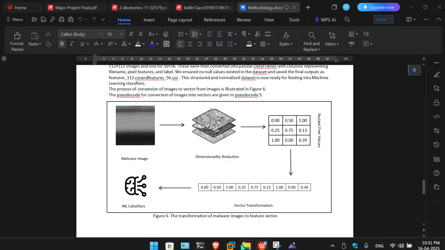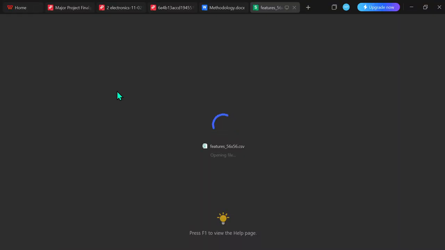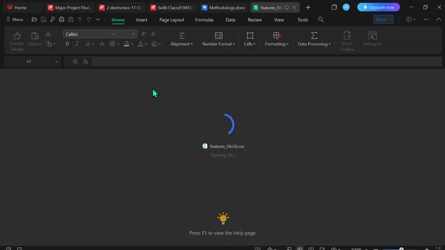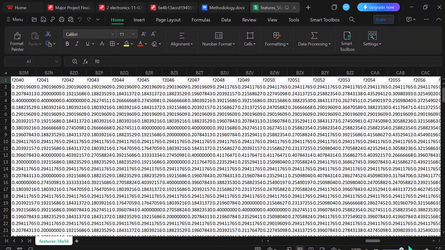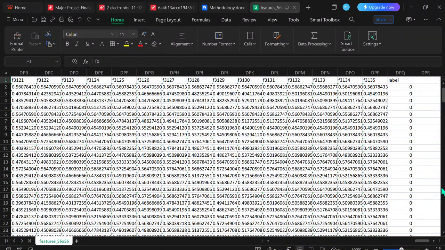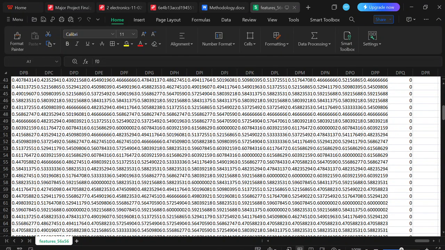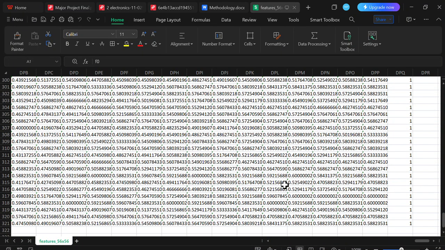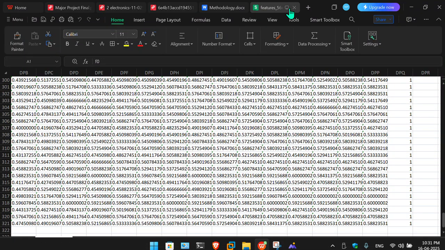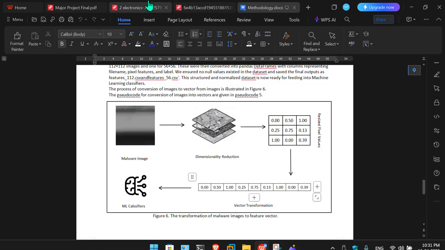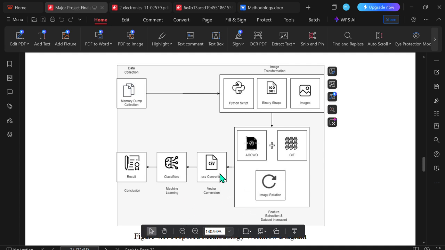Similarly, for 56 into 56, if I open it, there are nearly about 3,000 features along with the label, and I guess 321, yes, 321 rows in a single CSV file.